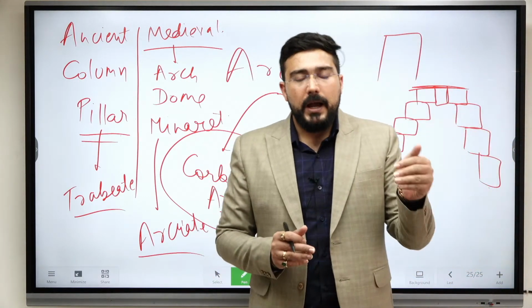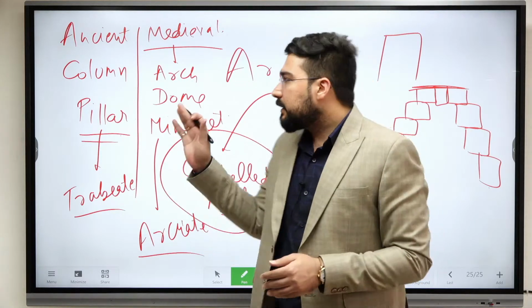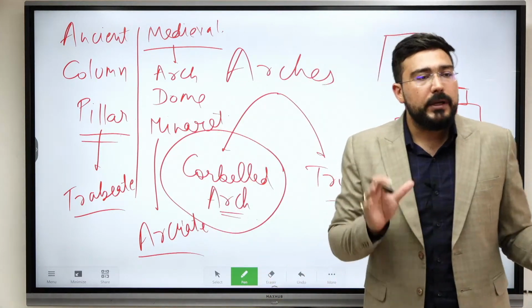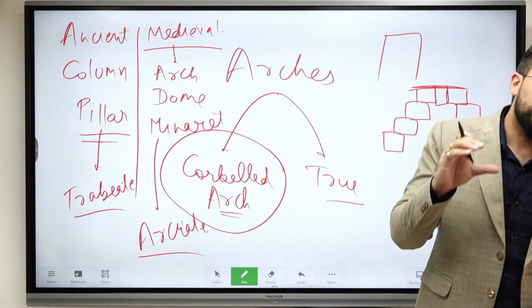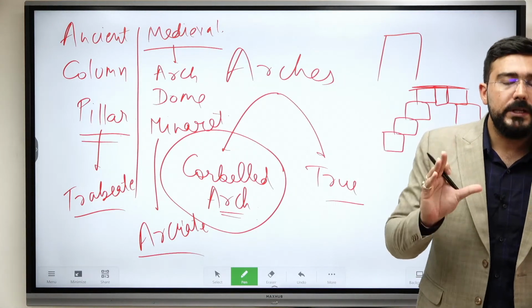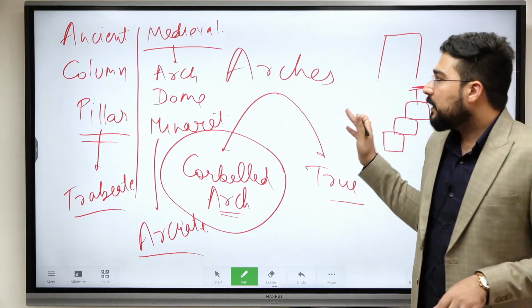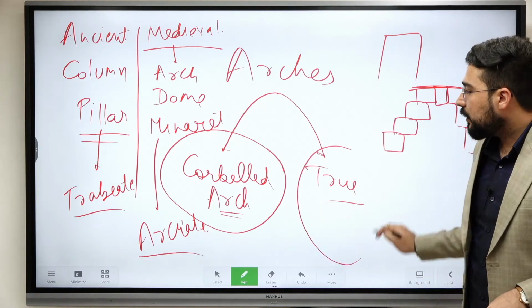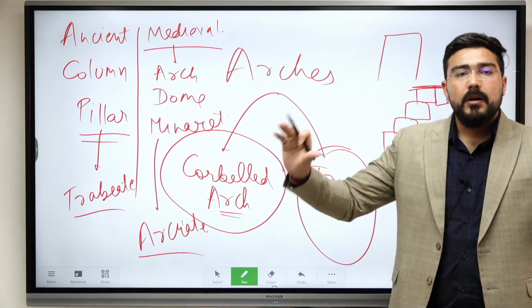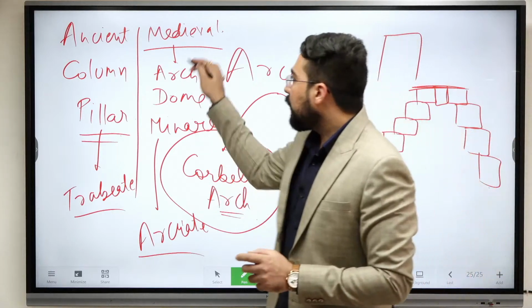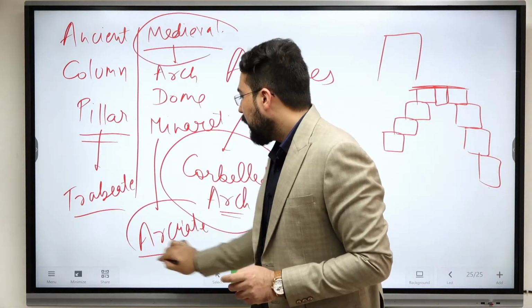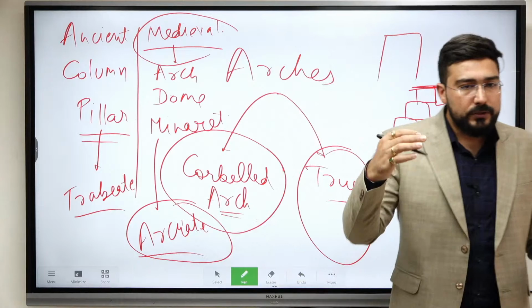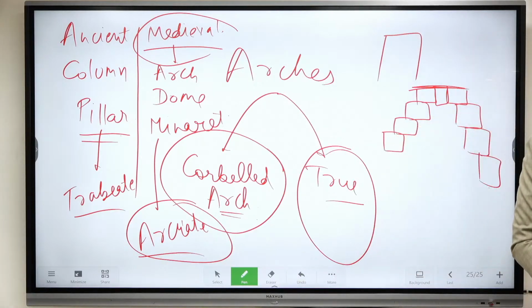Okay, so by the end of the Mamluk dynasty, Indo-Islamic architecture was getting more or less finalized. What would be the elements? They started going towards the true arch, as well as the method of creation, which also became arcuate. Is it clear? So there was a certain evolution. Now see the Khaljis.